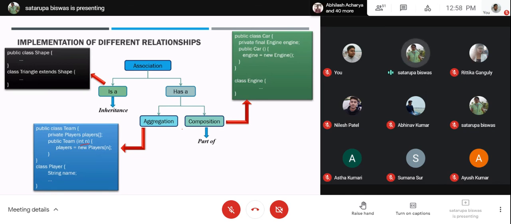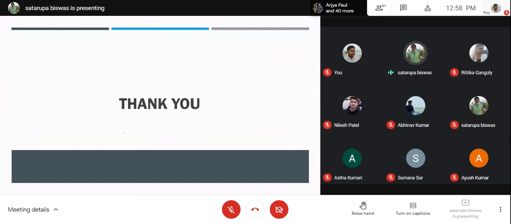Without the engine object, your car class is going to be incomplete. So that is called part-of, or a tightly coupled system. So aggregation is a loosely coupled system, composition is a tightly coupled system. And the uses relationship is completely different, and that is implemented by inheritance. So that's all for today. Thank you.